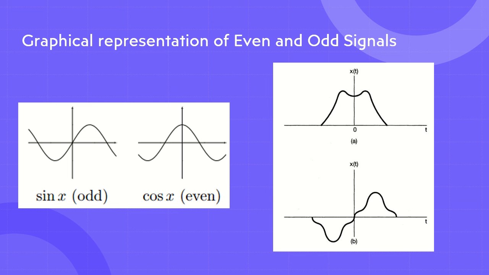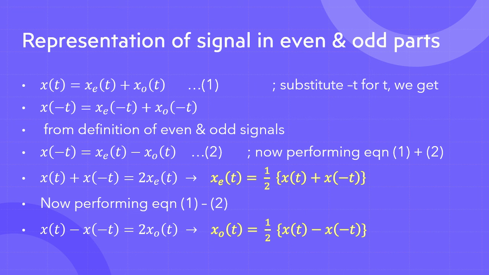We can take every single signal that can be represented by a mathematical equation. Any such signal can be divided into two parts, an even part and an odd part, and the actual signal will be equal to the addition of that even part and odd part.